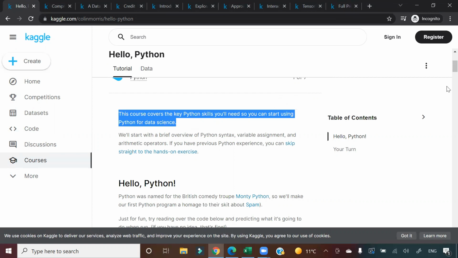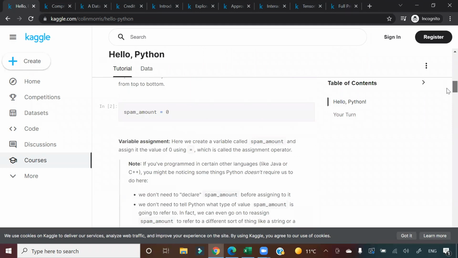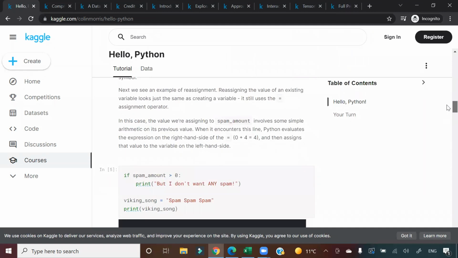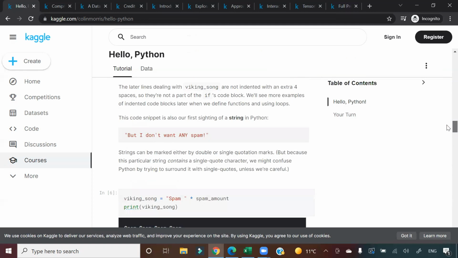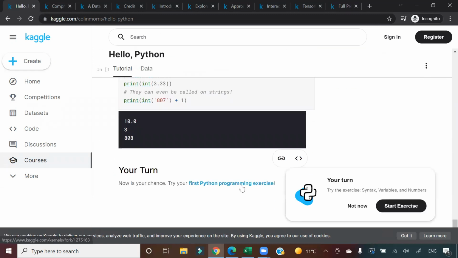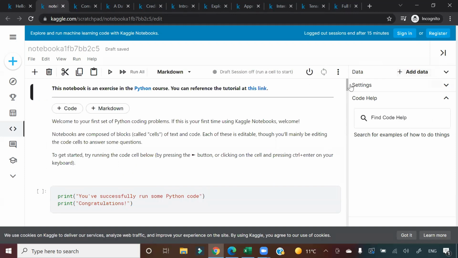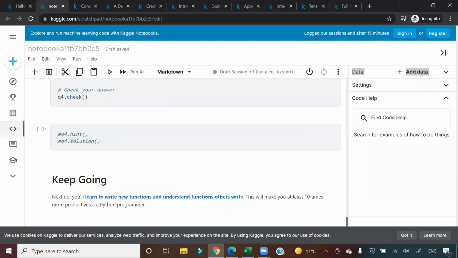Very simple. Now, where does it start, guys? It starts from very basic variable declaration. What are the different types of variables in Python? How do you print a statement? Then you go to the bottom of the page and there will be some coding assignments for you. And there will be a next level after this. You will see now it will go to functions, the next part of Python.